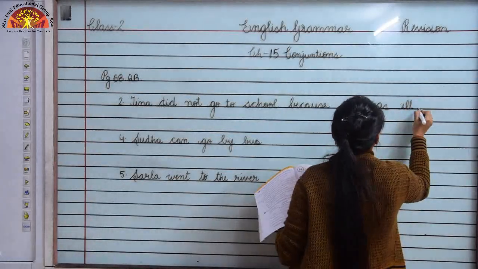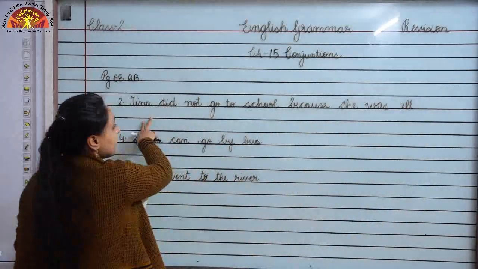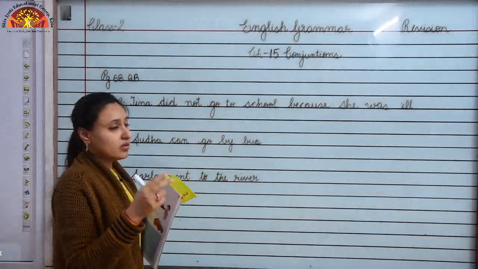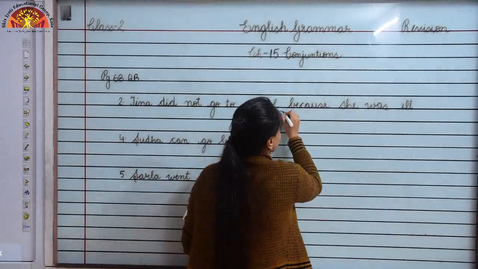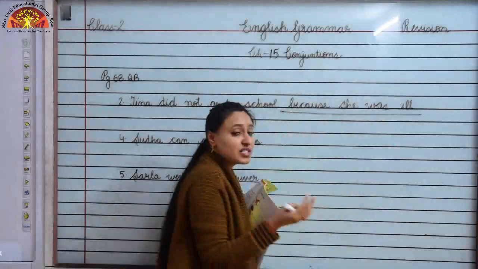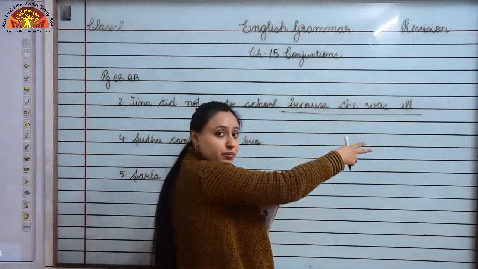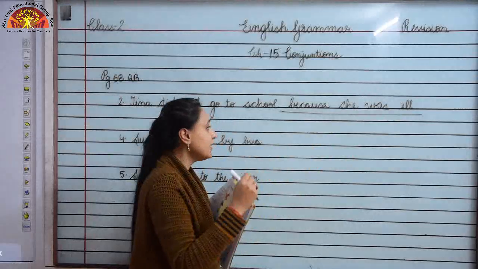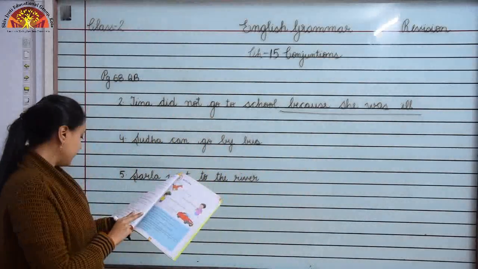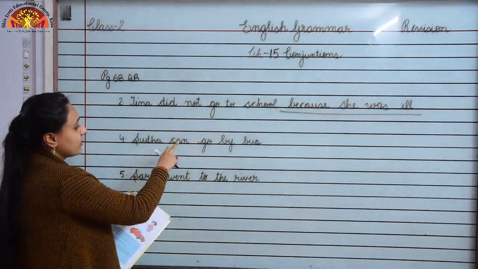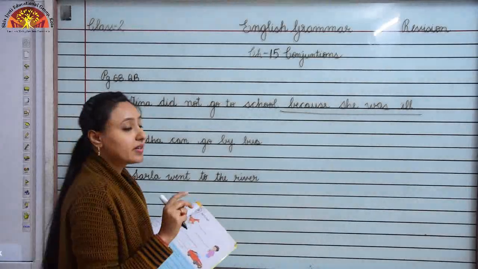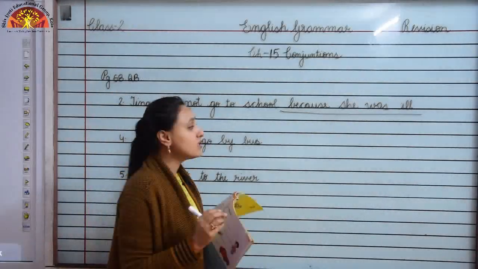So let us read it again. Tina did not go to school because she was ill. So children, why can't she go to school? What is the reason here? Because she was ill. Because she was ill. Okay. Now children, look at number 4. Sudha can go by bus. So here the correct option is or